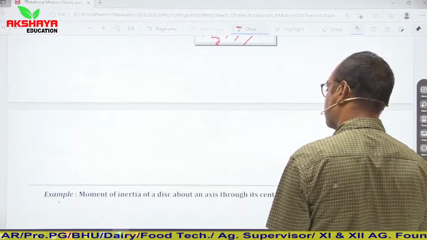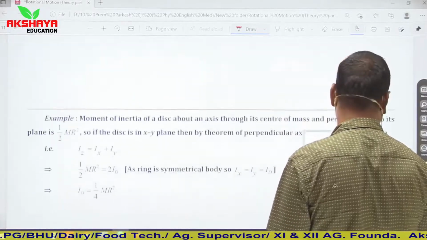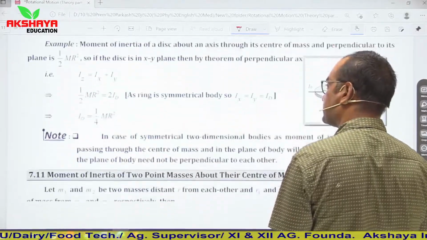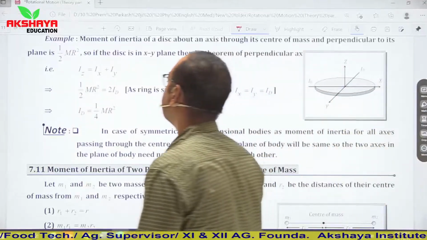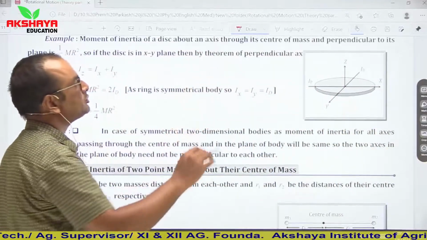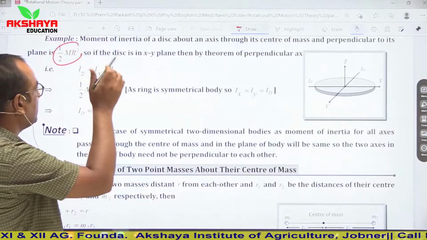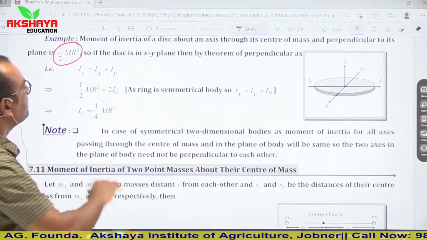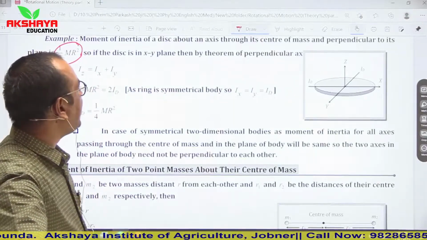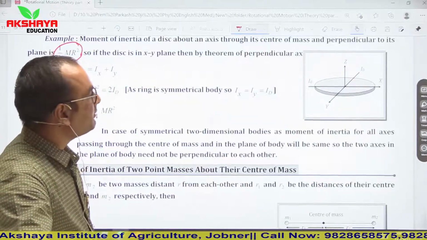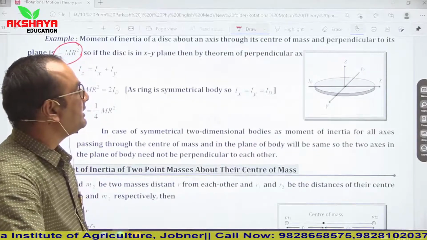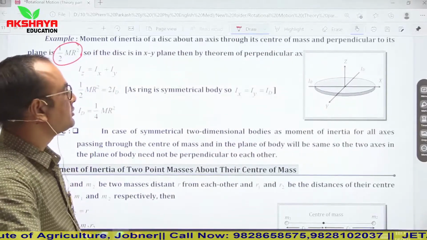Now let us talk about an example. Here we are given an example. Moment of inertia of a disk about an axis through its center of mass and perpendicular to its plane is half MR square. If this disk is in the xy plane, then the theorem of perpendicular axis applies.